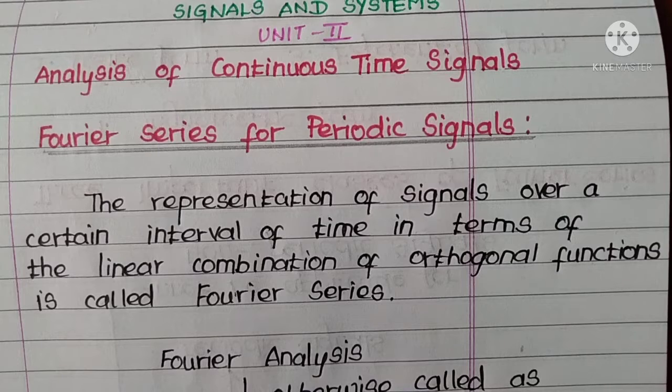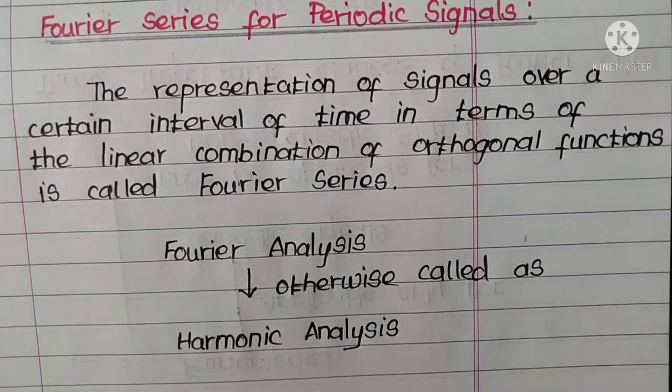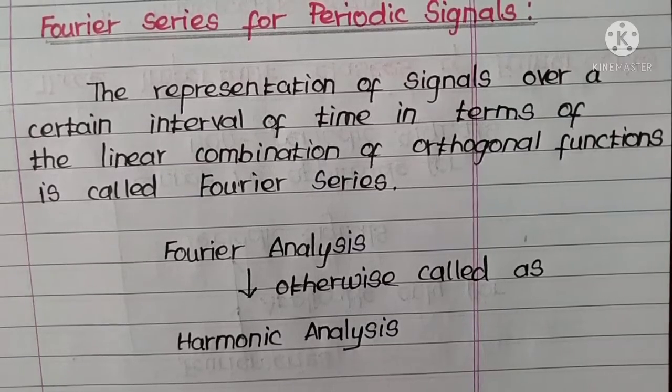The representation of signals over a certain interval of time in terms of linear combination of orthogonal functions is called Fourier series. Let me repeat. The representation of signals over a certain interval of time in terms of the linear combination of orthogonal functions is called Fourier series. Fourier series is otherwise called harmonic analysis.